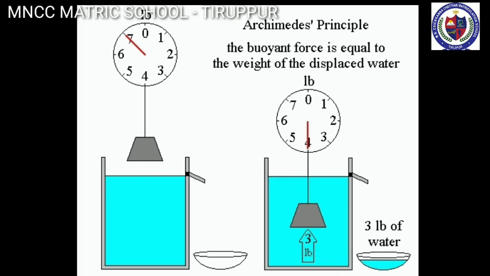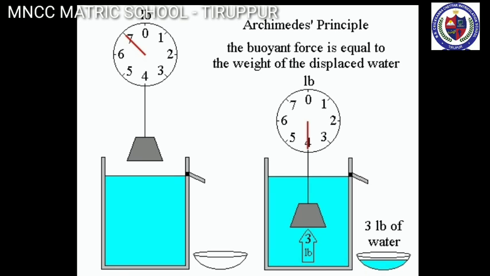Now let's learn about Archimedes' principle. Archimedes' principle is the consequence of Pascal's law. According to legend, Archimedes devised the principle of the hydrostatic balance after he noticed his own apparent loss in weight while sitting in his bath. Archimedes' principle states that a body immersed in a fluid experiences a vertical upward buoyant force equal to the weight of the fluid it displaces.